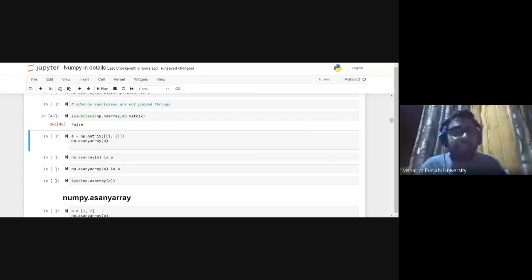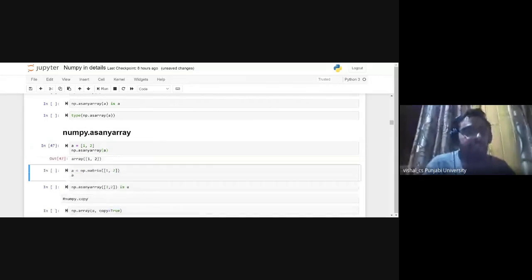There is another function, asanyarray. See, what we have learned? We have learned two functions: the array function and the asarray function. Now there is another function, asanyarray. Same, we can create an array by using this function. See, we have created an array by using this function. Is it okay?